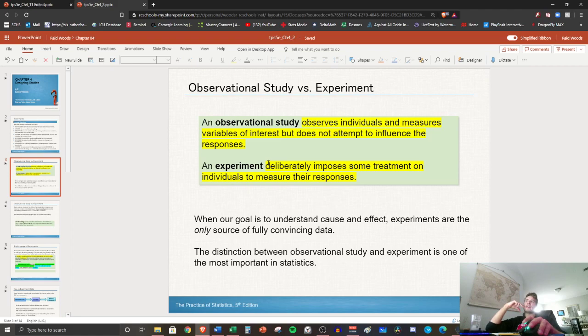Okay, so you're going to go ahead and write down these two definitions. Okay, so an observational study observes individuals and measures variables of interest, but does not attempt to influence responses. An experiment deliberately imposes some treatment on individuals to measure their response. So, okay, I want you to answer a question. The cigarette smoking video that we watched, all the research that happened in there, was the research they were doing an observational study or an experiment? Let's see what you say.